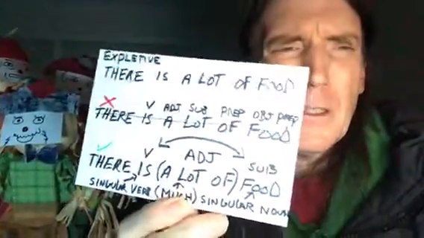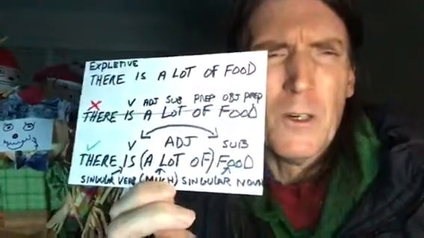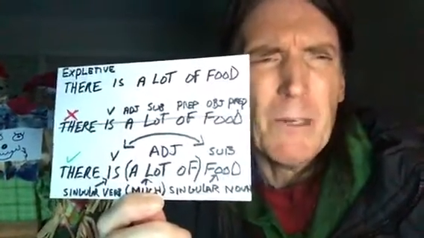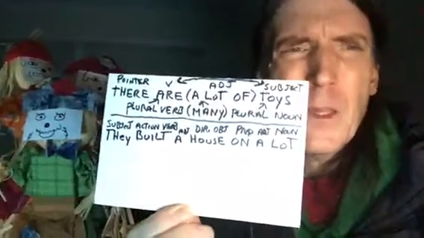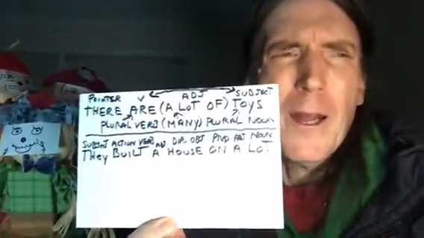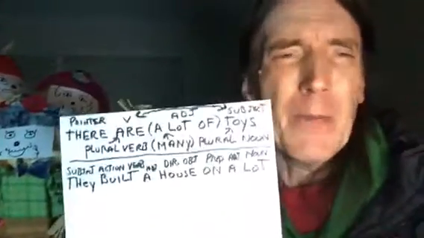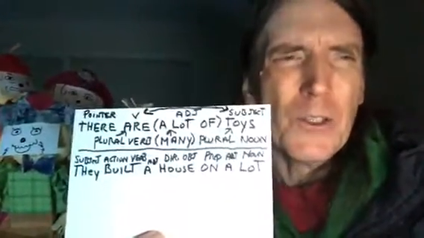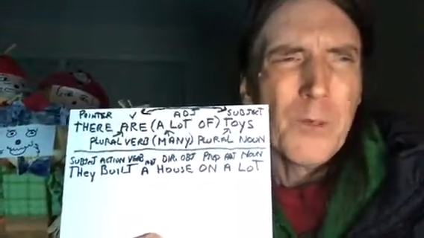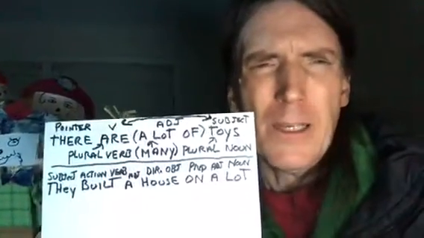So again, we'll go back here. A lot of stands for much, followed by a singular noun. Singular verb, much, singular noun. There is much food. There is a lot of food. Here we go. There are a lot of toys. There are many toys. You can't say there are much toys, right? Native speakers know that doesn't sound right. So it's there are many toys. Plural noun toys agrees with the plural verb, are.